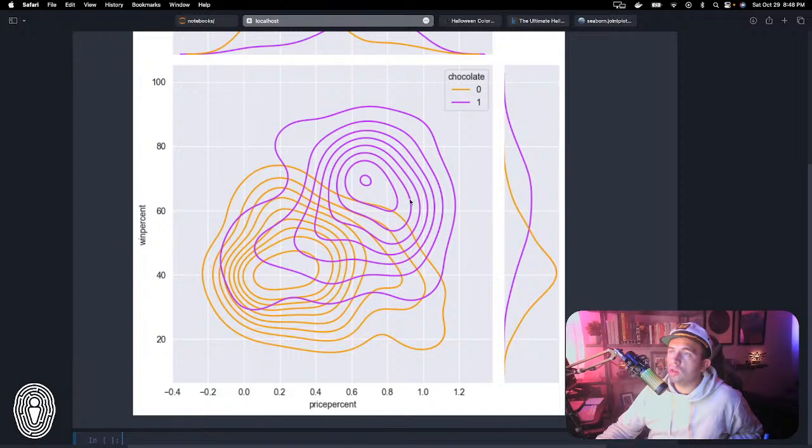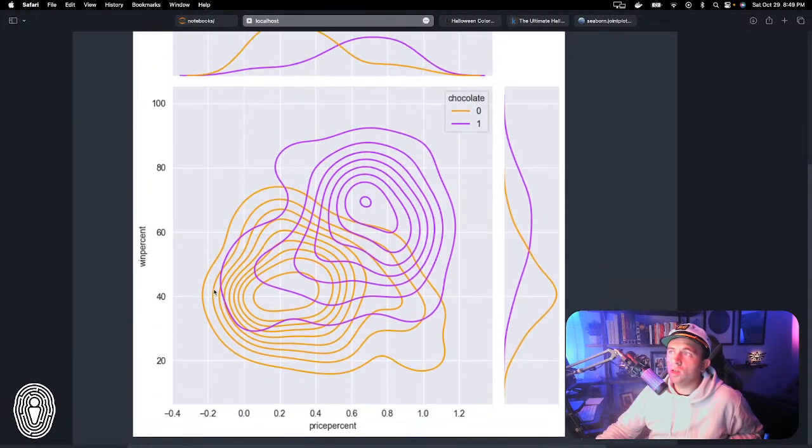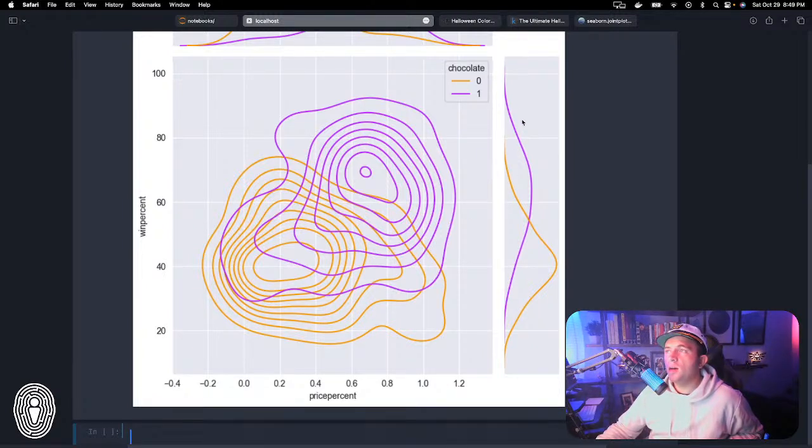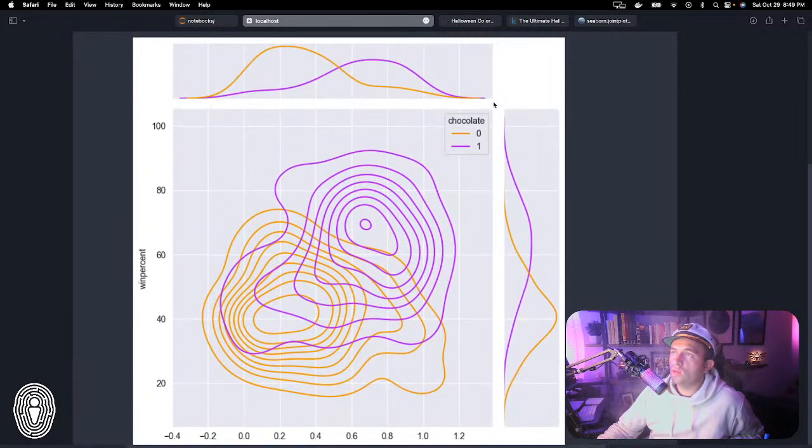And then on the orange one, the non-chocolate candies, you can see that there is a correlation, but it is toward the lower ends of these values. The middle is probably around the 25th percentile for price, and on the win side it's like the 41st percentile. And this is the other cool thing: it's actually visualizing the distribution of the values on either side, with these curves on either side of the axis.